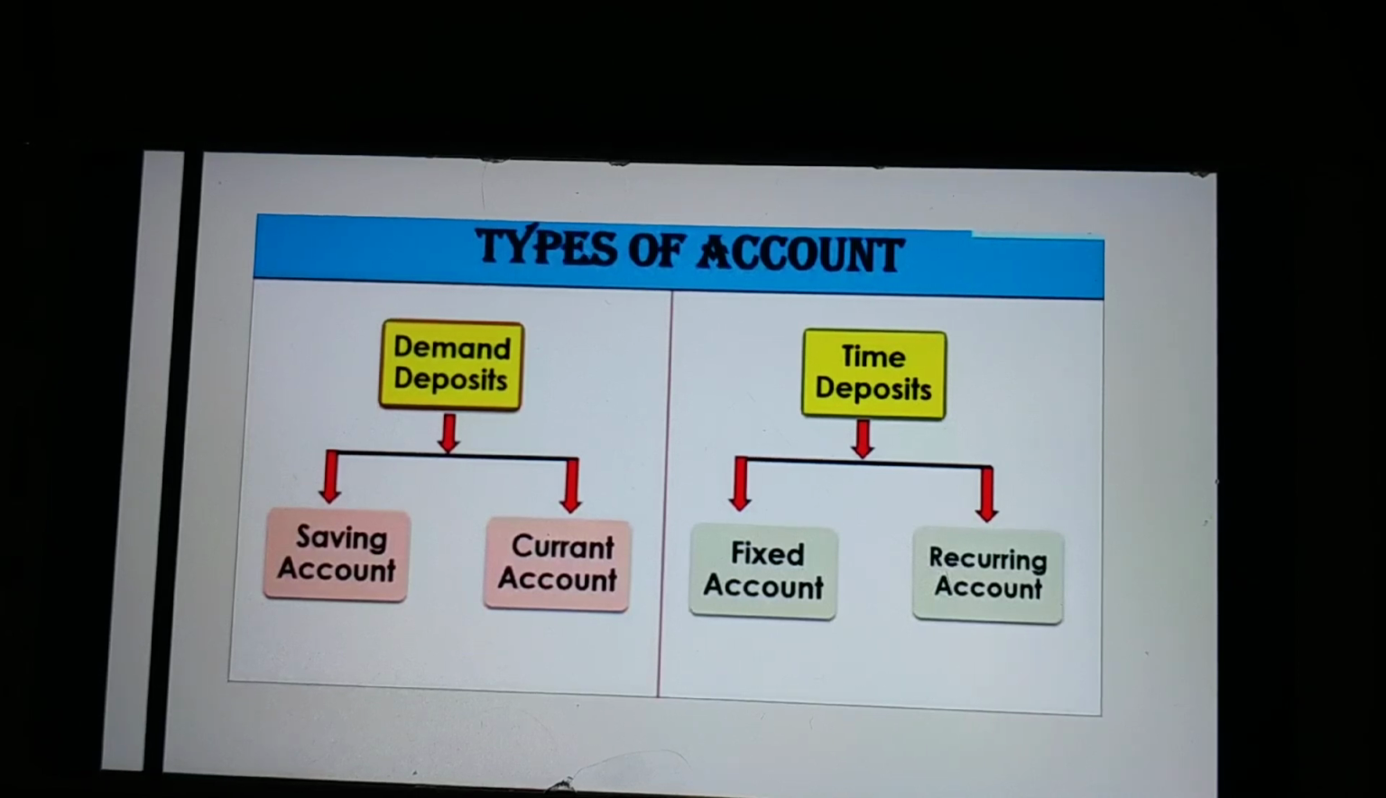Continuing with Chapter 3, Business Services Part 2 of OC, today we shall understand the various types of bank account. The types of bank account can be classified into two: demand deposits and time deposits. In demand deposits, we have the saving account and current account, and in time deposit, we have the fixed account and the recurring account. The main function of the bank is to collect unutilized money as deposits from the public.